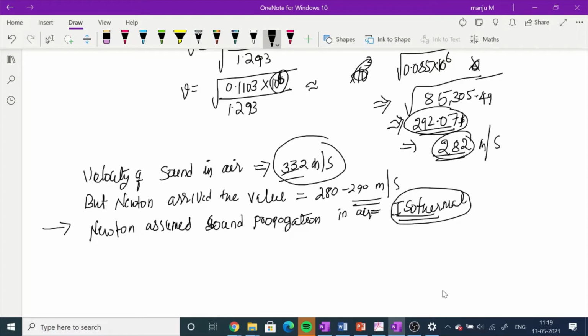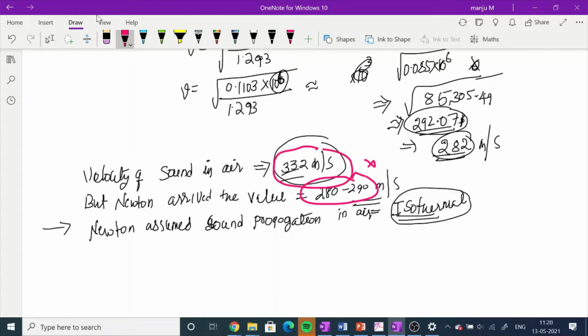So for that reason, practically we are getting 332 meters per second for sound propagation, but theoretically we are getting 280 to 290 meters per second. This is not matching. So we need one more theory which can well explain this.